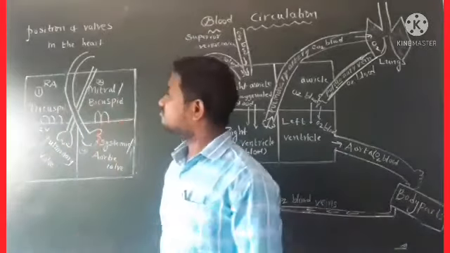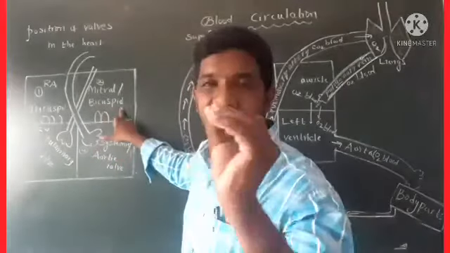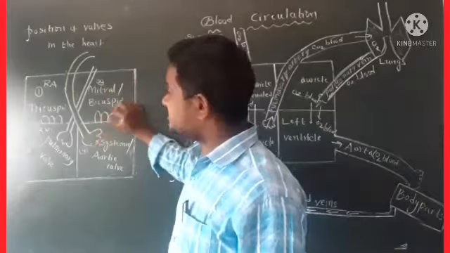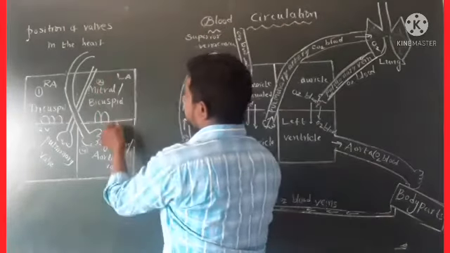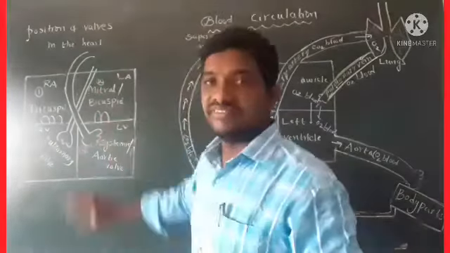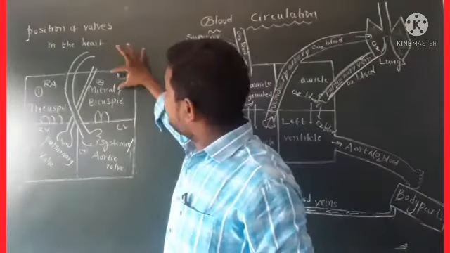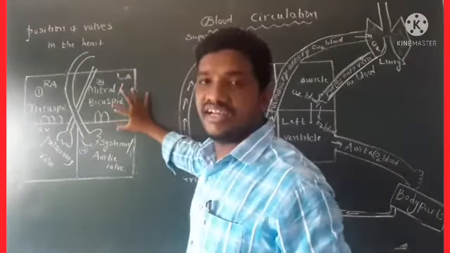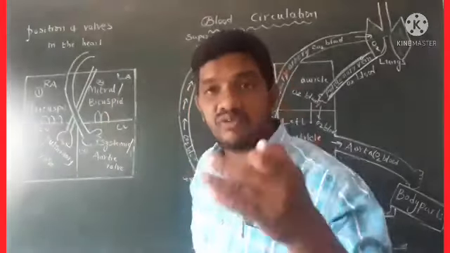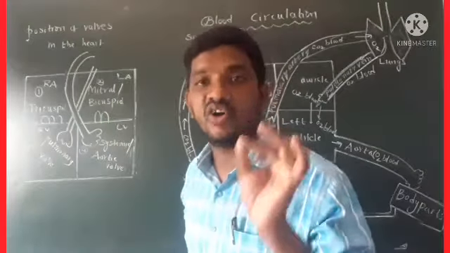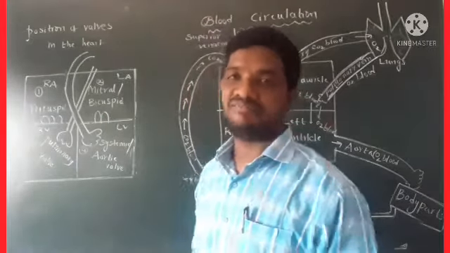Coming to second valve. This is bicuspid valve or mitral valve. This valve is present between left auricle and left ventricle. This valve is present between left auricle and left ventricle. This is the bicuspid valve or mitral valve. It allows the blood in only one direction. It stops the backward flow of the blood.